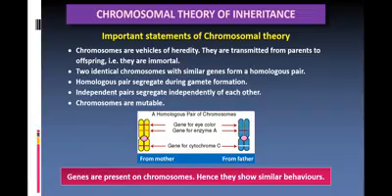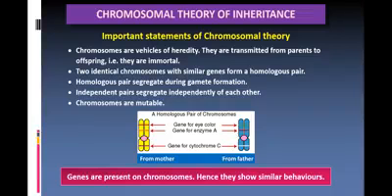Chromosomes are vehicles of heredity. One of the important statements made by Sutton and Boveri is that chromosomes are called vehicles of heredity. That means they transfer the characters from the parents to the offsprings. These chromosomes are responsible for carrying the information from the previous generation to the offsprings.